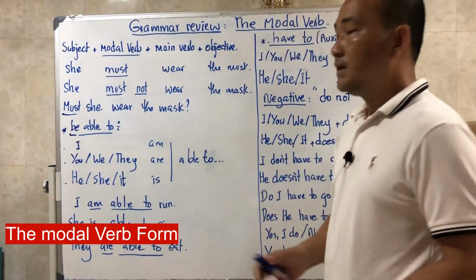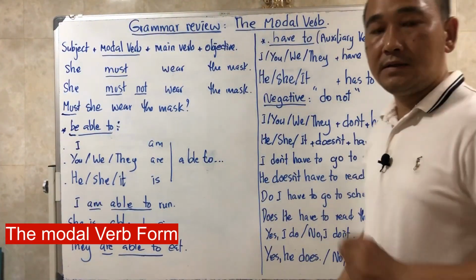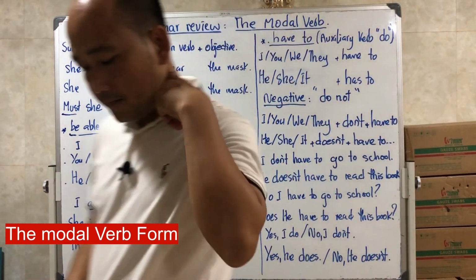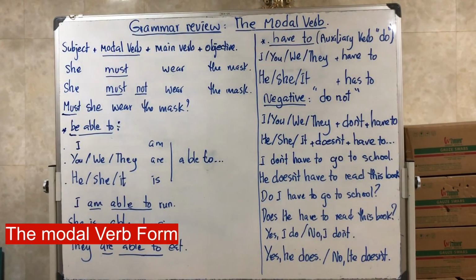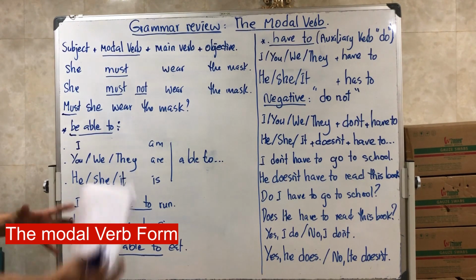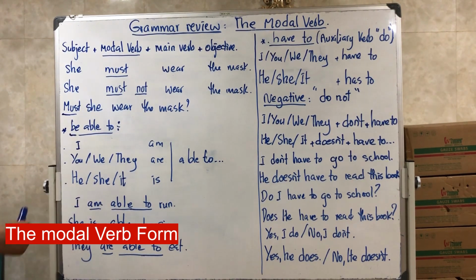Okay, everyone, let's go on to the form of modal verbs. Yeah. So modal verbs are like other sentences. We have 3 different forms: positive form, or we call it affirmative form, negative form, and question form.